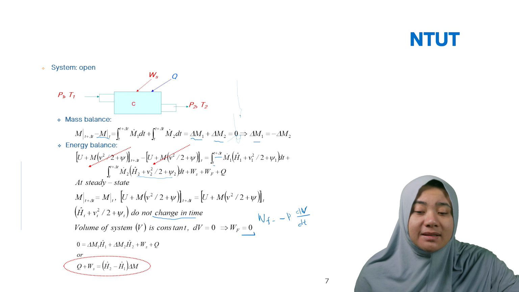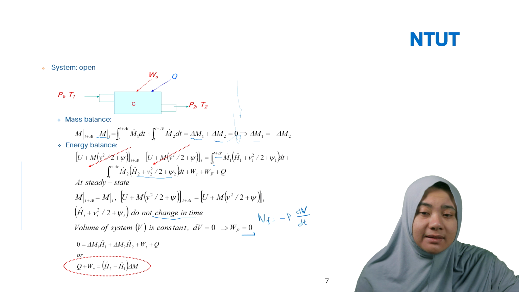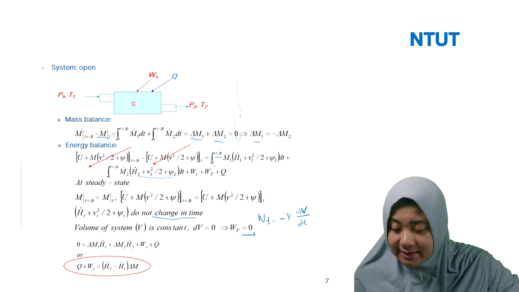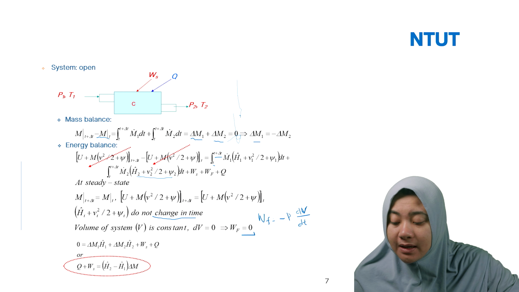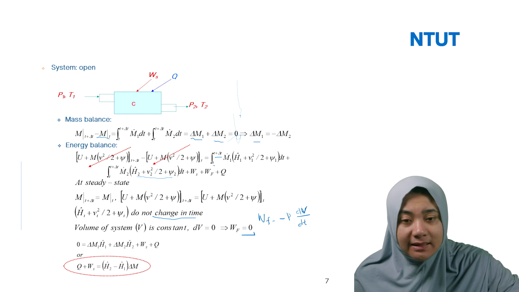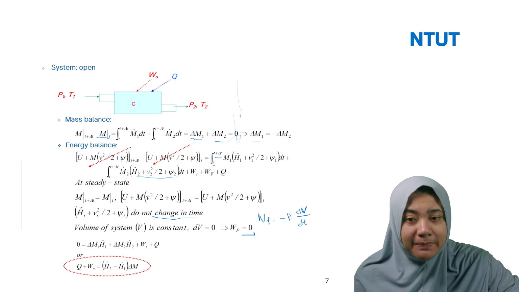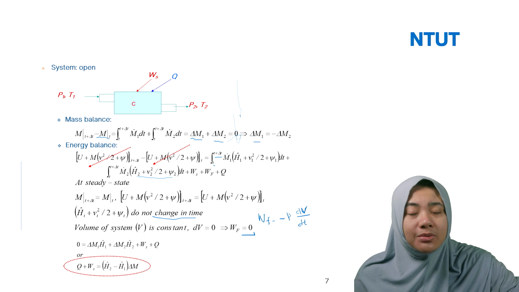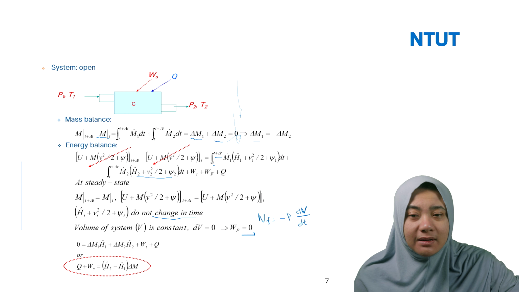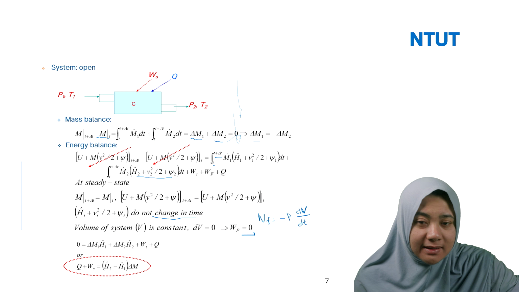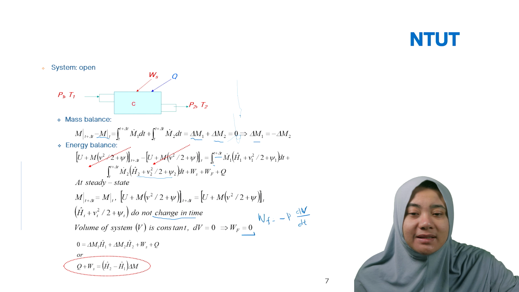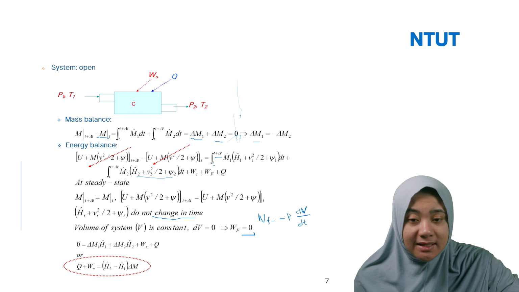If you can see the first one and the second one, they are actually the same. Then Q plus W is different in the two processes, but it depends on how we expand our equations. If you don't assume steady state, of course it becomes a different calculation.